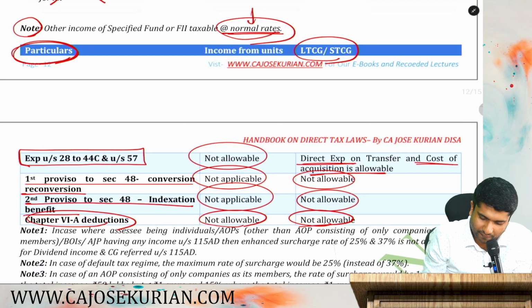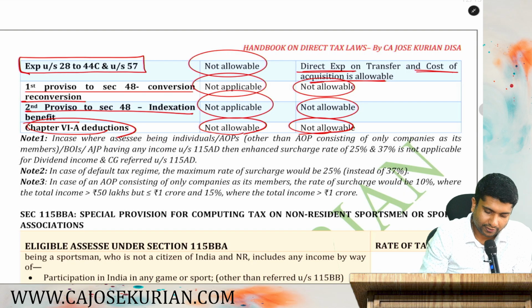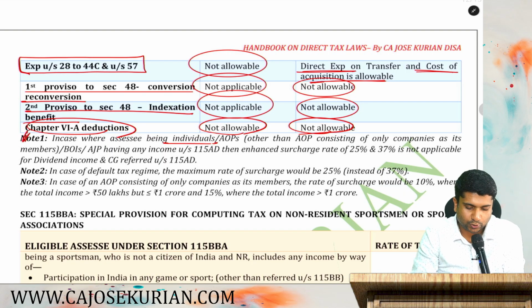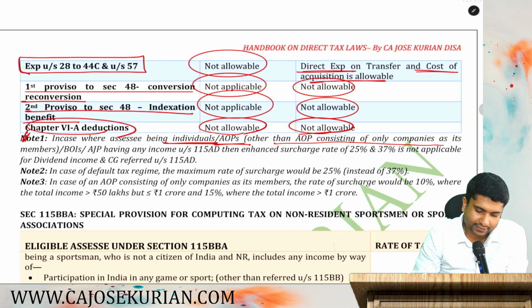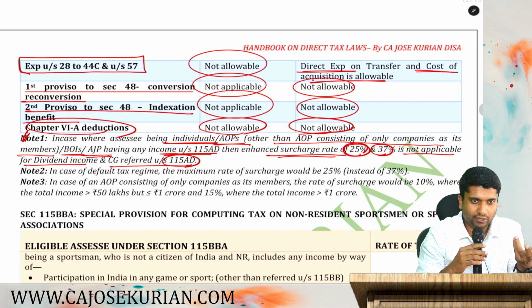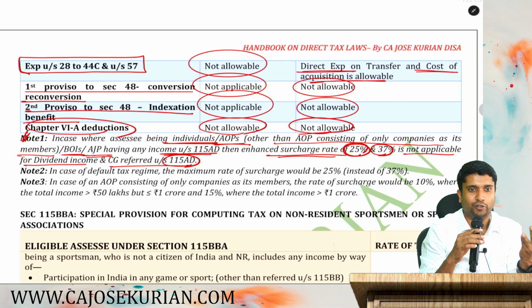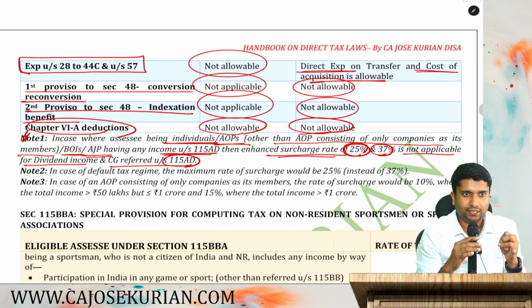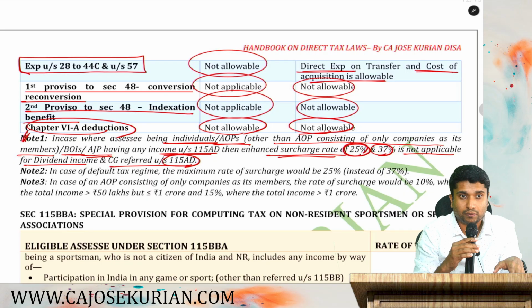Are you with me? Now, note number 1. In case where the assessee is an individual or AOP, other than AOP consisting only of company members, or BOI or AJP having income under 115 AD, then the enhanced surcharge rate of 25% and 37% is not applicable for dividend income and capital gain referred under 115 AD. If you are in the category of individual, anyways FII cannot be HUF. So individual, AOP, BOI, AJP. Hope you remember our surcharge slab. What was the surcharge slab?